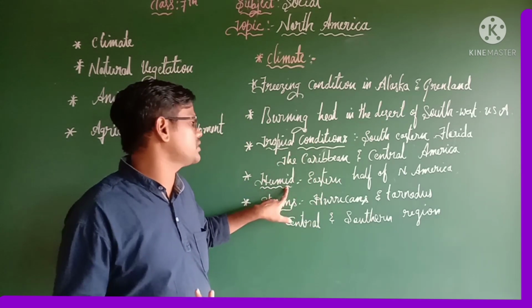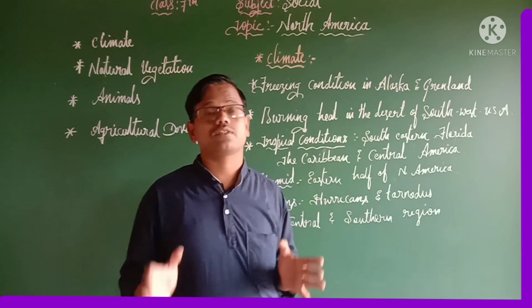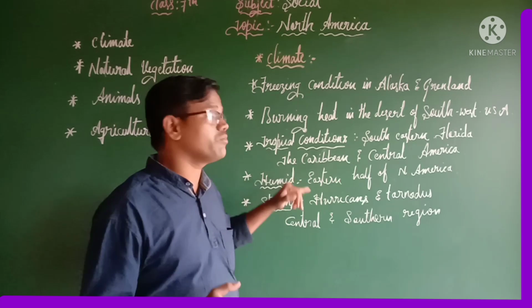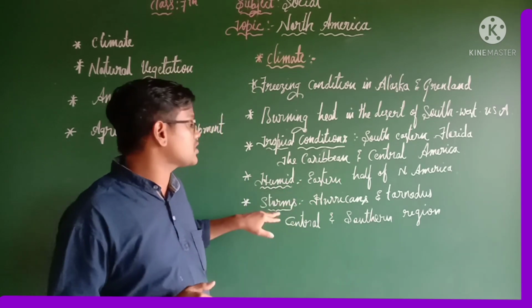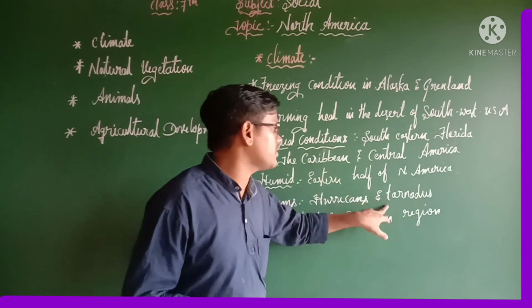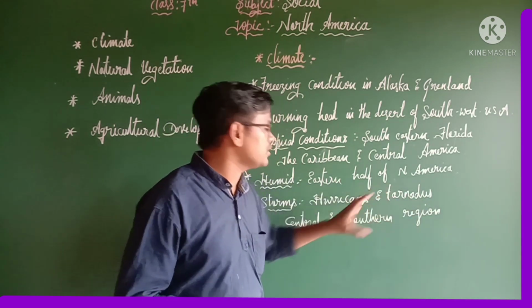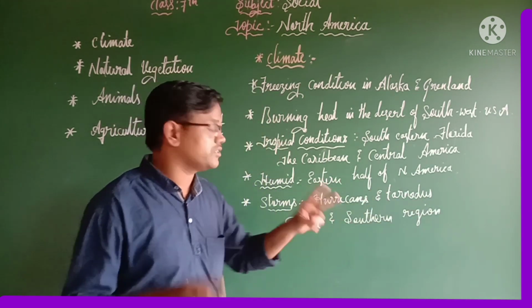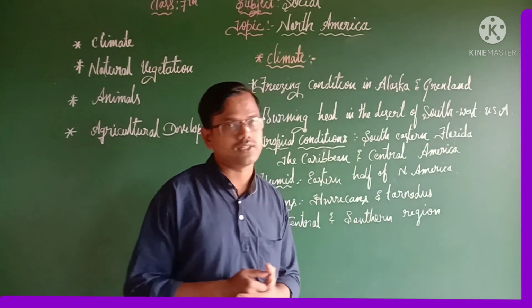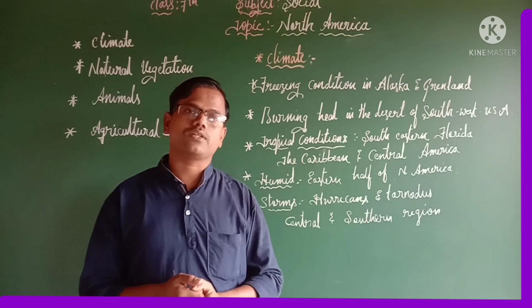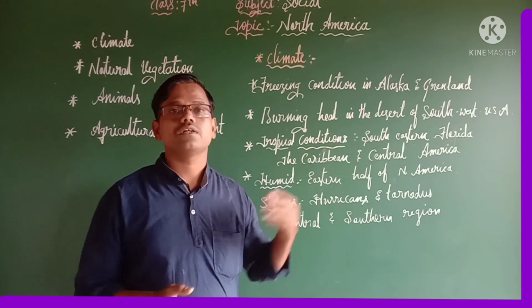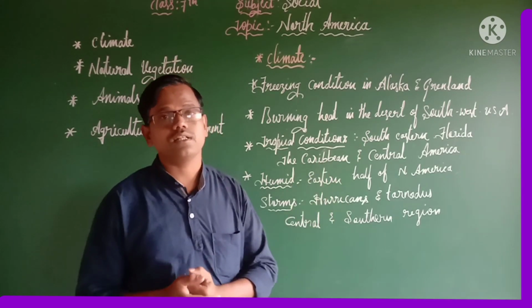Where can we see humid condition? The eastern half of North America. Almost all of the eastern part is vastly covered by humid condition. And also storms. There are two important storms. The first one, hurricanes, as well as tornadoes. So these are the two important storms we can see, in the central as well as southern regions. So this is the climate of North America. Overall, North America has various climates because of its vast latitudinal extent.